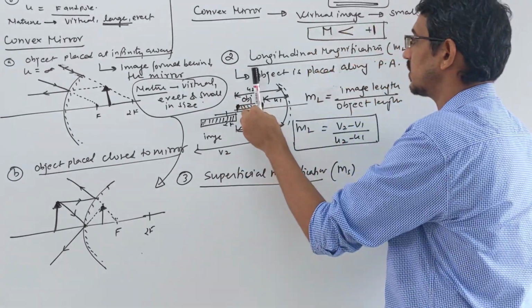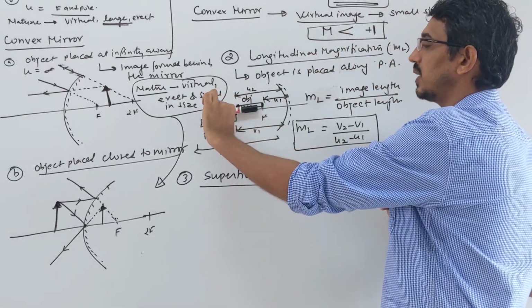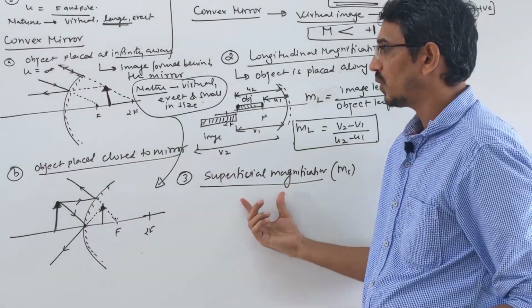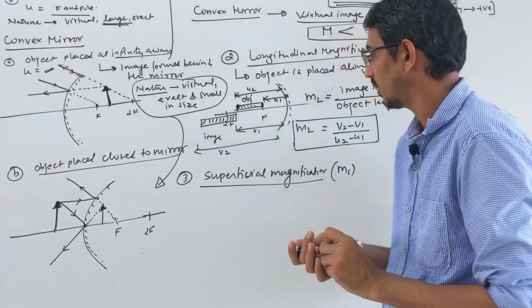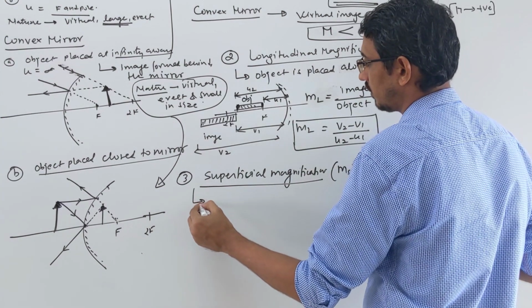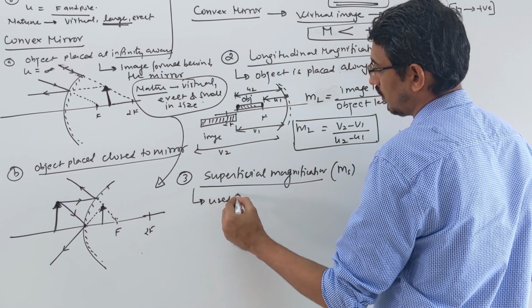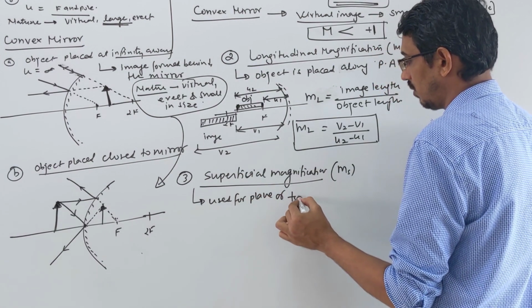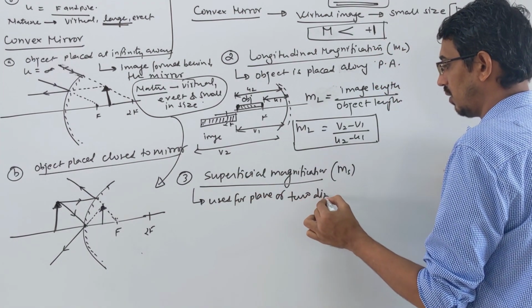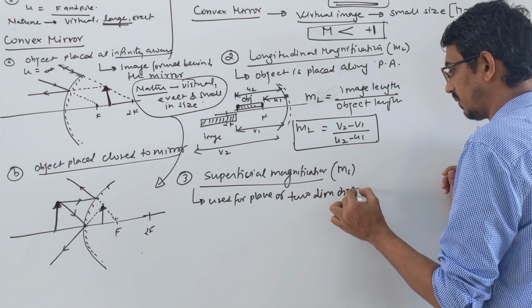You can put the object like this one, where the height is given, or like this one, where the length is given. This we use for a two-dimensional object which has some area, right? So this is used for a plane or two-dimensional object.